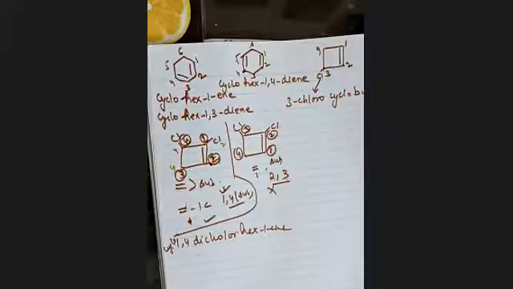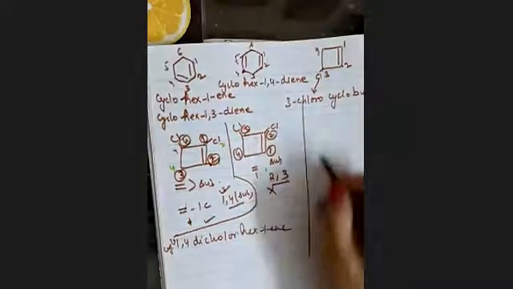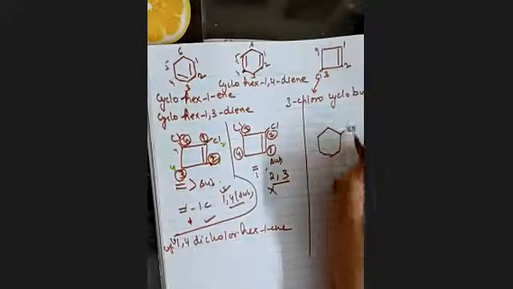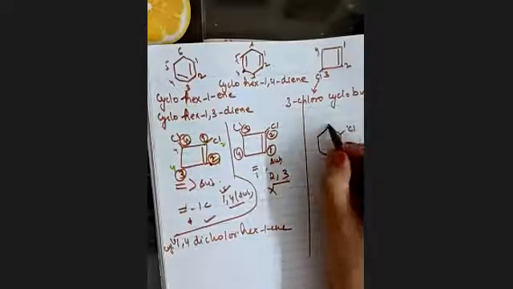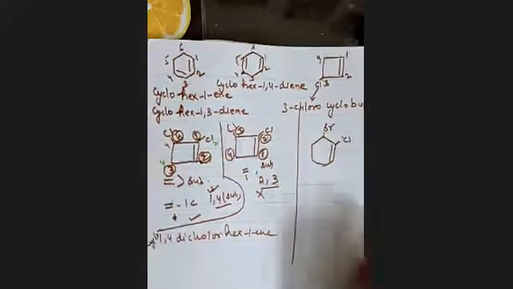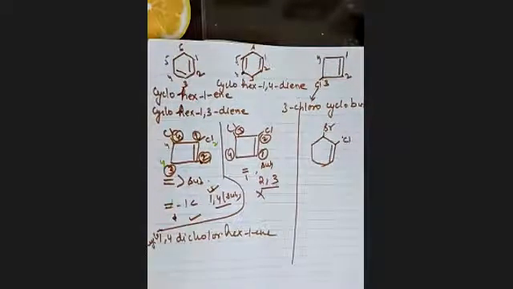है ना? In this, what will we do? है ना? This is a functional group type. So what will we do? In which direction will we start the numbering? किस direction में हमें numbering start करनी है?